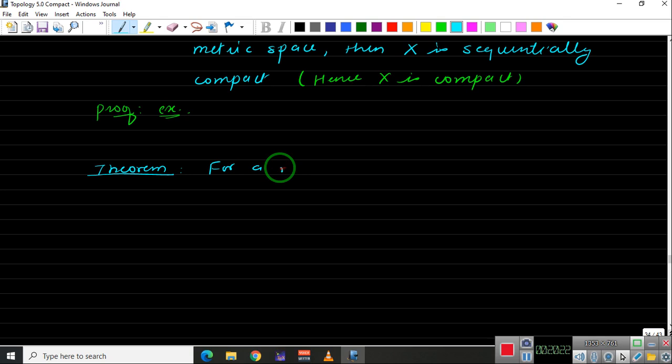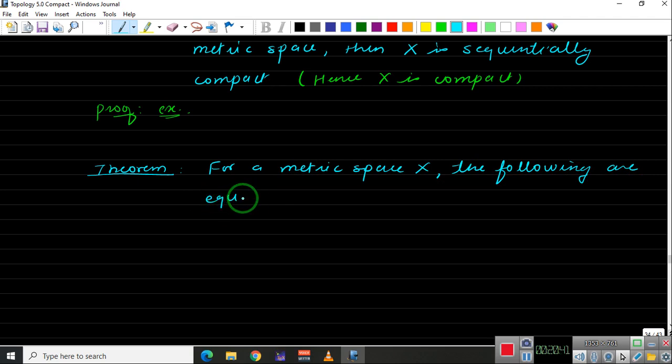For a metric space X, the following are equivalent. So 1 implies 2, 2 implies 3, something like that. First one, X is compact.